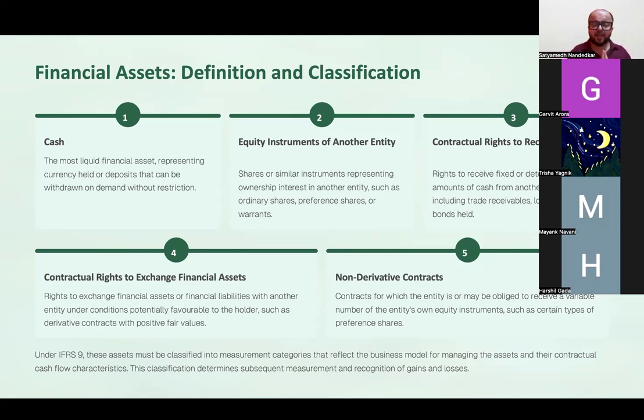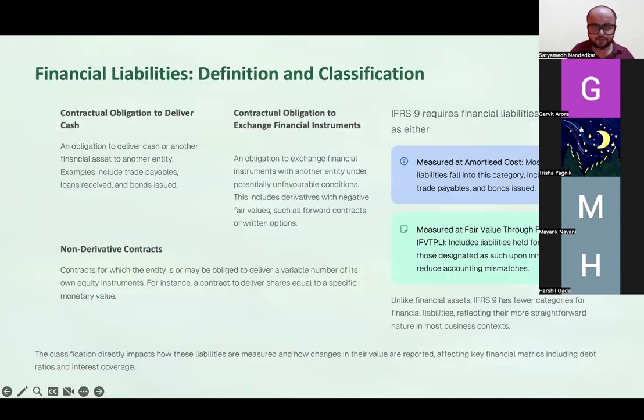Now, in case of financial instruments, this is the only standard apart from IAS 41 agriculture where initial recognition happens at fair value. You must have seen every other accounting standard, be it PPE, investment property, inventory, intangible asset. Initial recognition always happens at cost. But financial instruments is the only accounting standard apart from agriculture where initial recognition happens at fair value.